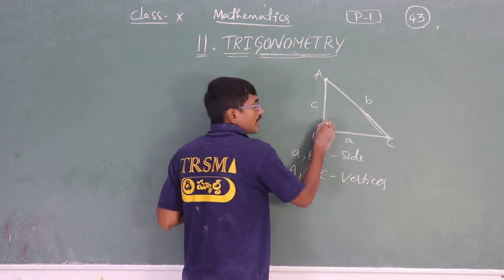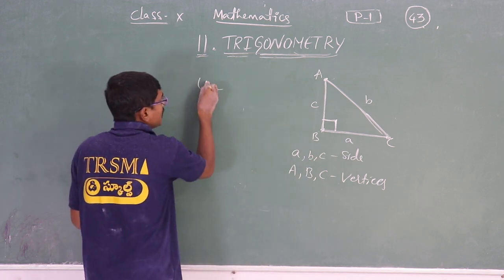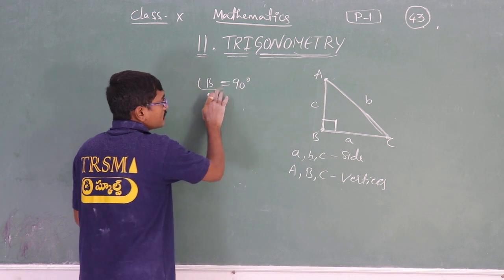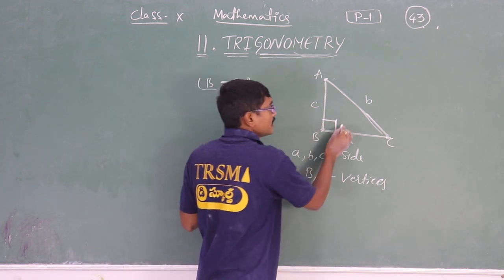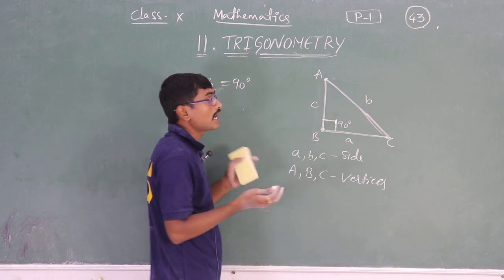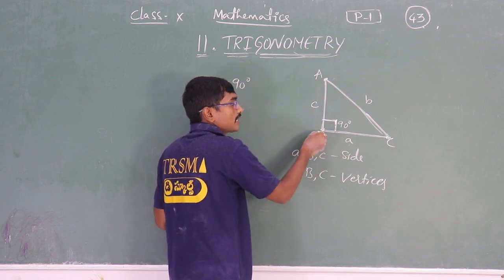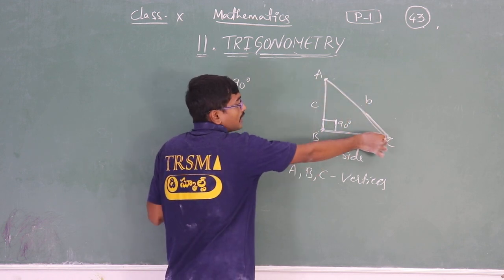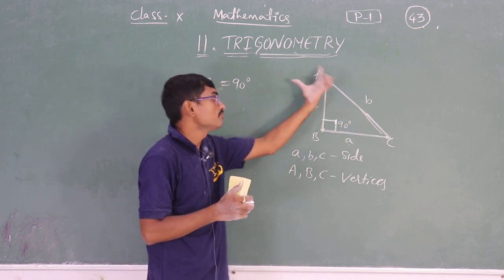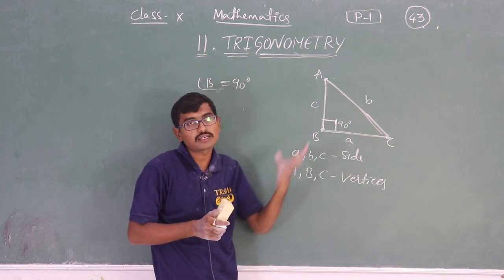So where do we have 90 degrees? Exactly at B. So here angle B is equal to 90 degrees. And coming to the alphabetical order, capital A's opposite side is small a, capital B's opposite side is small b, and for capital C the opposite side is small c. This is how we represent the sides, vertices and angles.